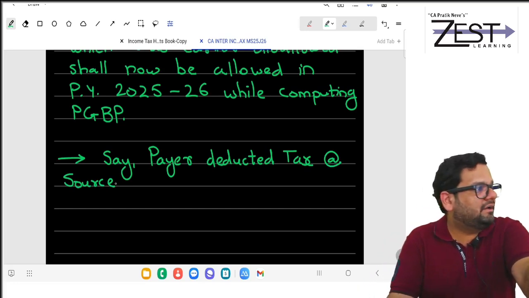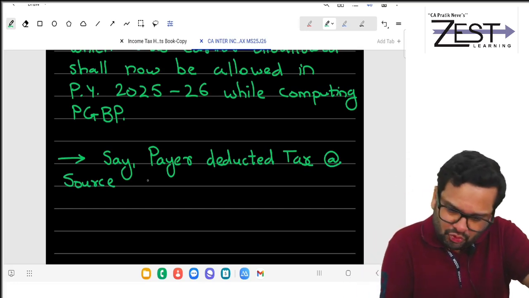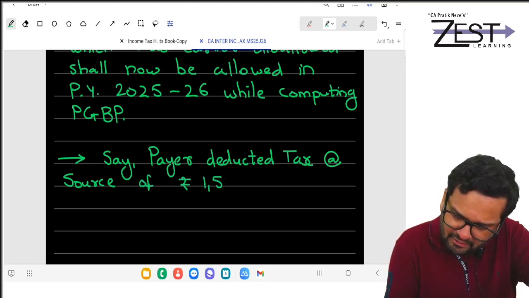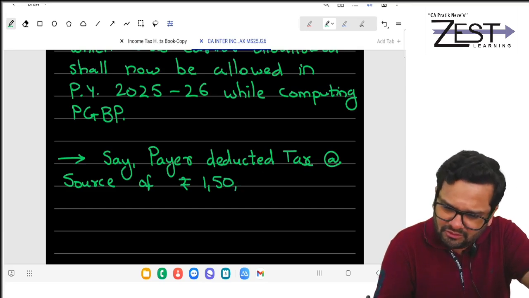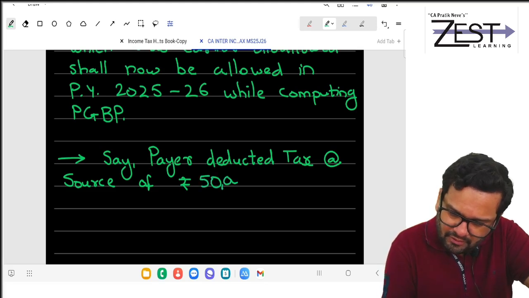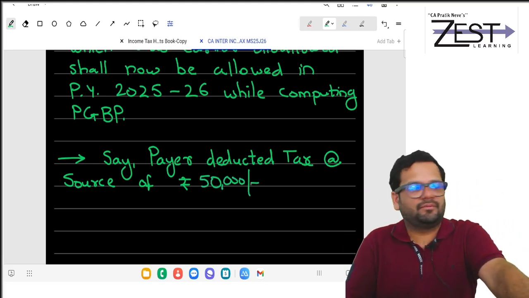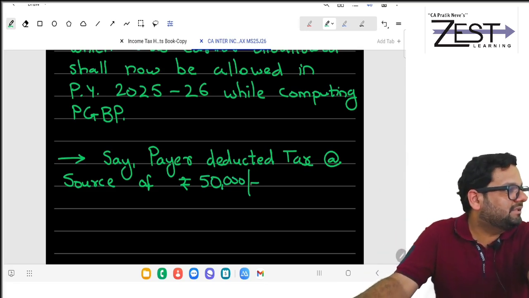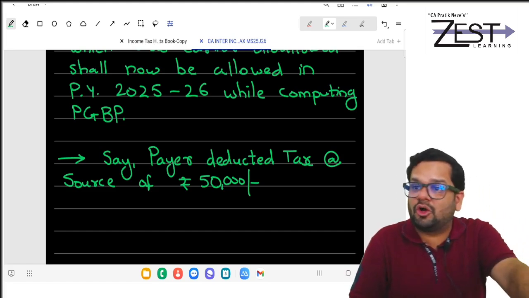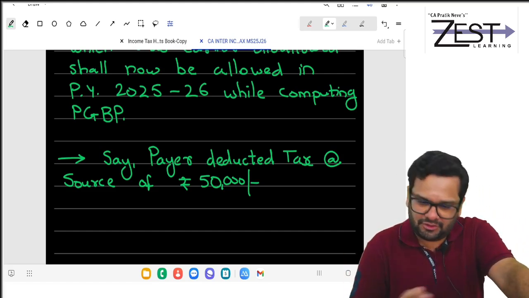Say payer deducted tax at source of rupees 1 lakh. Sorry, how much it was? No, tax at source was 50,000 on 5 lakh at 10%. So say payer deducted tax at source of 50,000,